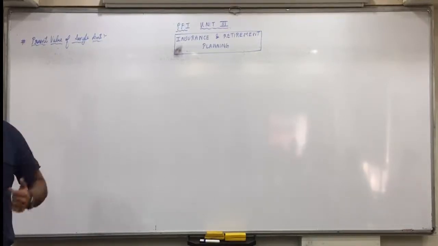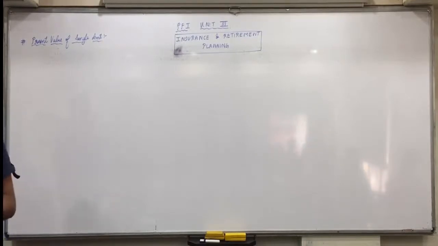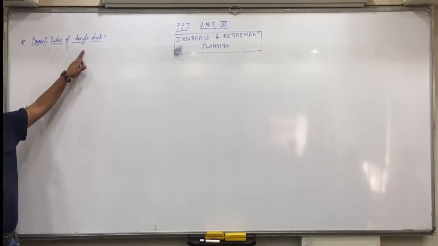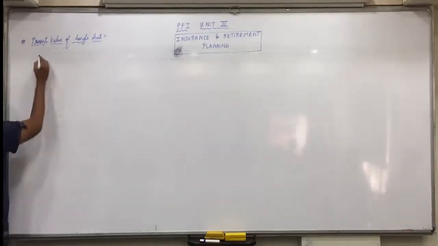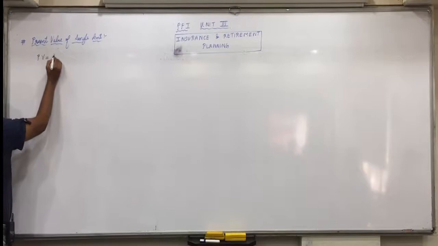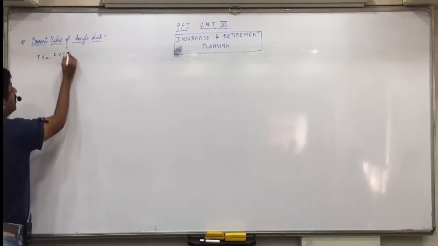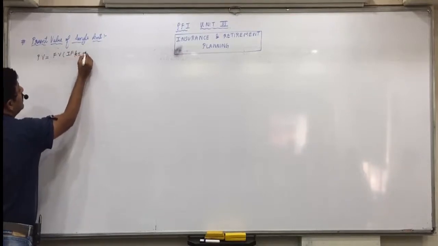How much should you deposit today? Fixed amount, one time, not every year. Single amount. That's why I'm talking about present value of single amount. So today how much should you deposit, so that it becomes 10 lakhs after 10 years at the rate of 12% interest? How to find that? Present value will be equal to future value, which is 10 lakhs, into interest factor at the rate of 12% and 10 years.